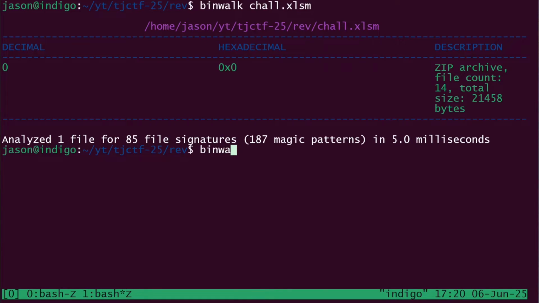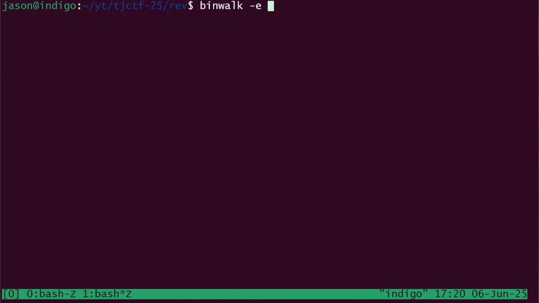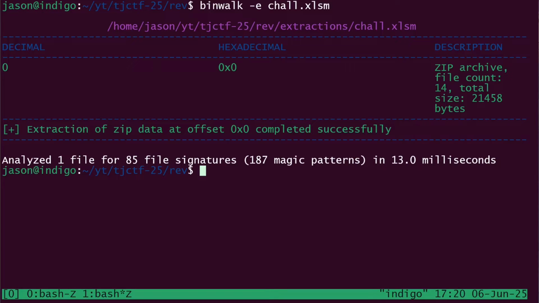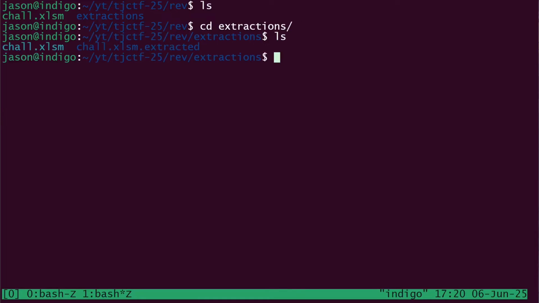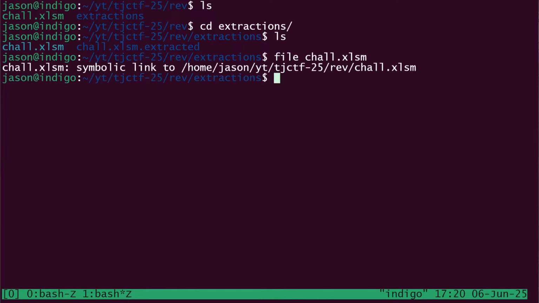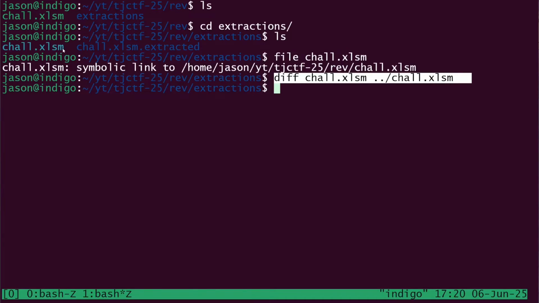So I'm like, okay, let's just go with it. Let's do a binwalk -e to extract, and let's just try to extract any data that's in here. We get this message, extraction of zip data at this offset was completed successfully. If I do an ls, I will get a new extractions folder that I can navigate into, and I can peek around. It does print out the base Excel sheet that we have here. We can do a diff, or we see it's a symbolic link. But if we want to be extra, we can compare, and there's nothing different between those two. For whatever reason, it just creates a symlink to what the original file was.